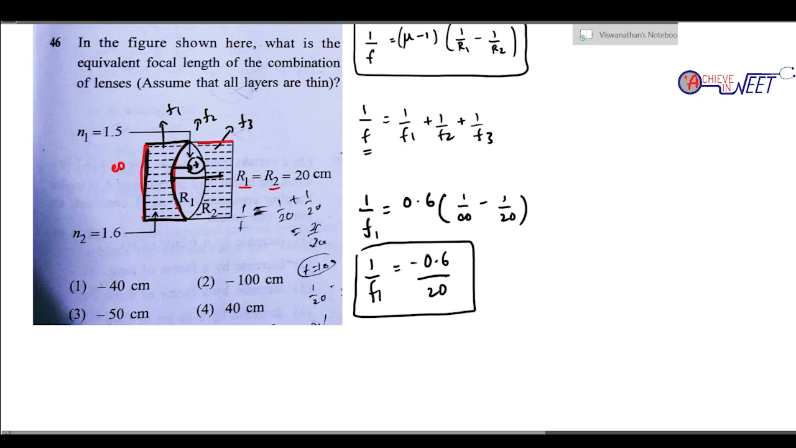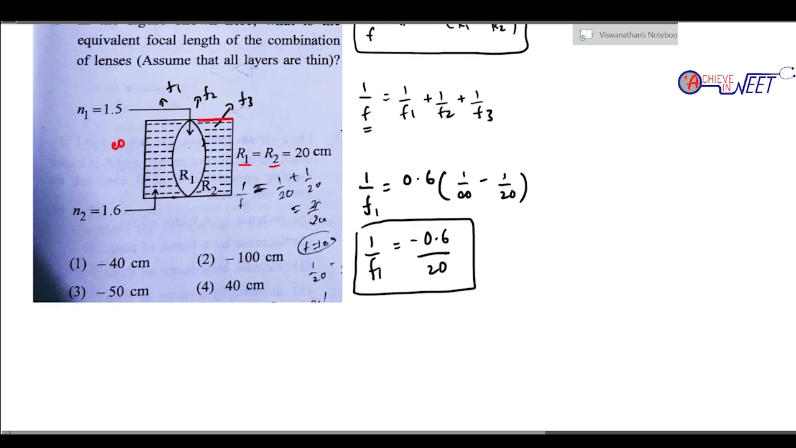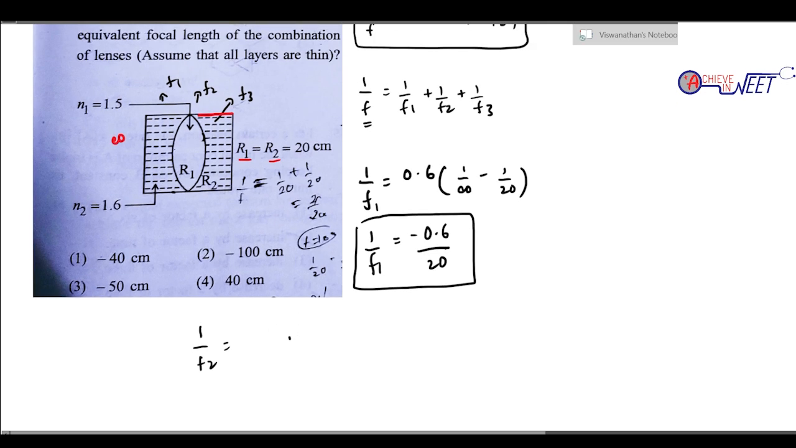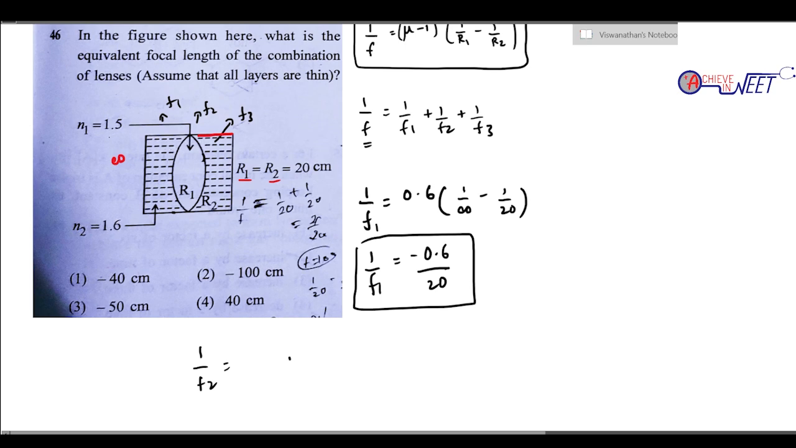Let's keep this as it is. Now we'll come to f2. What is the formula for f2? I think f2 is again air. We'll assume f2 is air, so mu for air is 1. So 1 minus 1 into 1 by r1 minus 1 by r2 gives 0, so it would be like an air pocket. Right? But the refractive index is given. Okay, f2 is 1.5, it's given here.